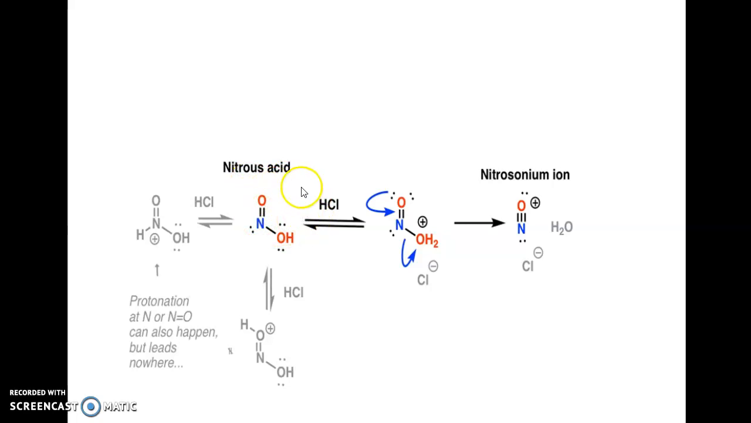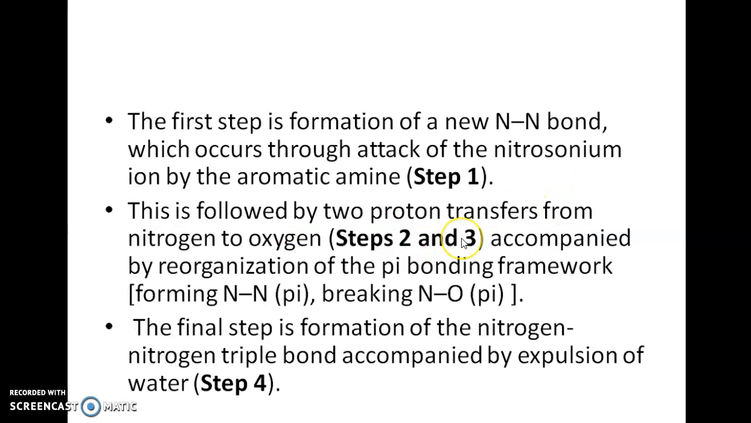This is nitrous acid in the presence of hydrochloric acid. What we can see is that there is a protonation, H from HCl gets added to the OH, forming this. Further it loses this molecule of water, forming the nitrosonium ion. So these are the various steps involved in the formation of a new nitrogen bond, which occurs through the attack of the nitrosonium ion by aromatic amine, that is step 1.